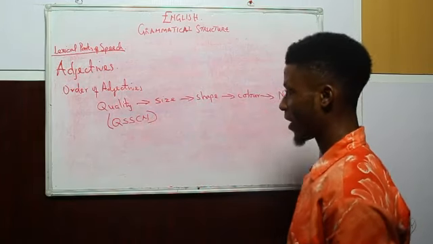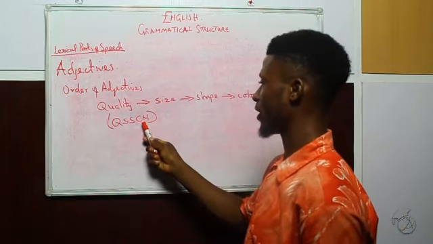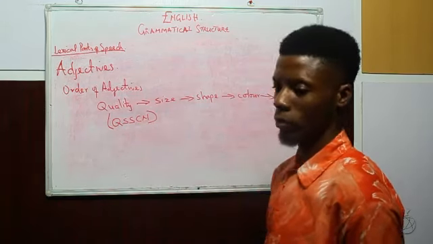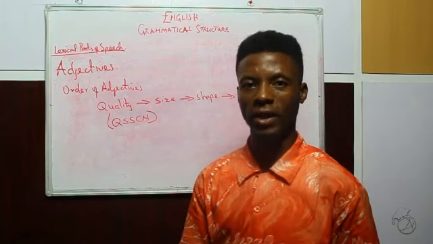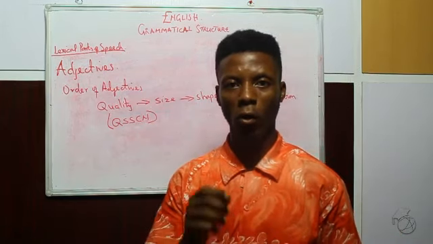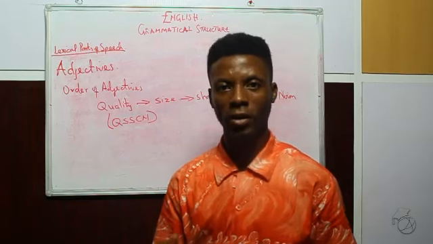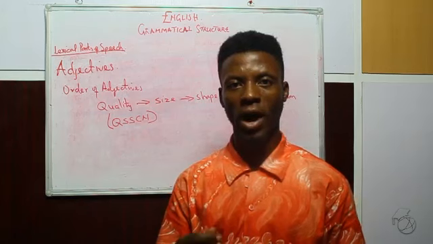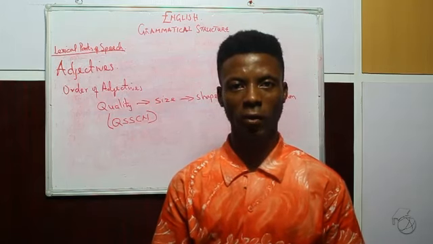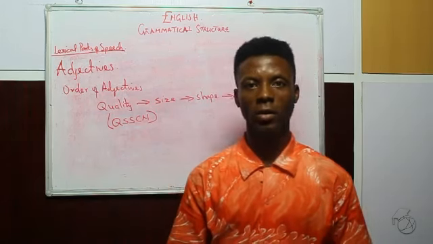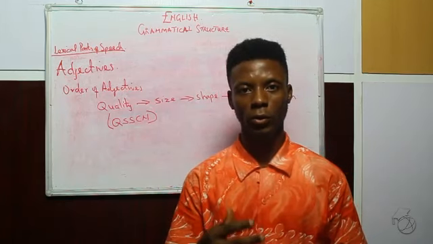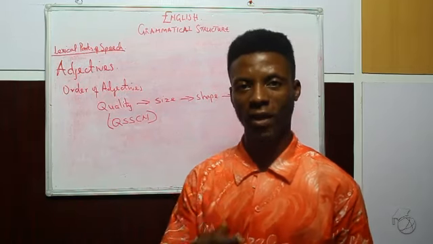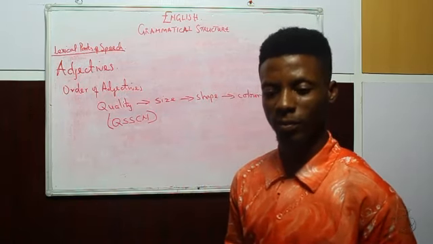When we master this acronym QSSCN, which means quality, size, shape, color, noun, we are going to find it very easy in identifying or knowing how to arrange adjectives properly in our sentences, or whenever we are asked to rearrange a set of adjectives in a particular sentence or utterance, we should always use this formula as a guide in getting them correctly.